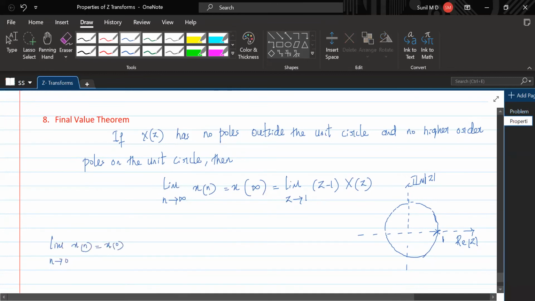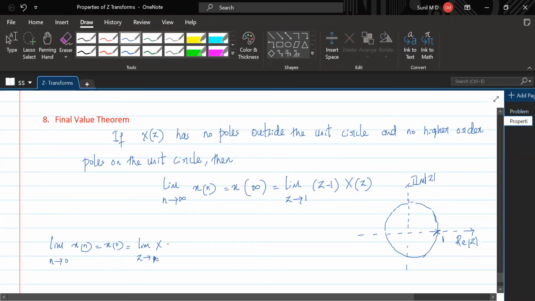But here we apply limit n tending to infinity to x of n to get x of infinity. And that in z domain is obtained like this: by applying limit z tending to 1. We don't apply limit z tending to infinity as we did in the initial value theorem.